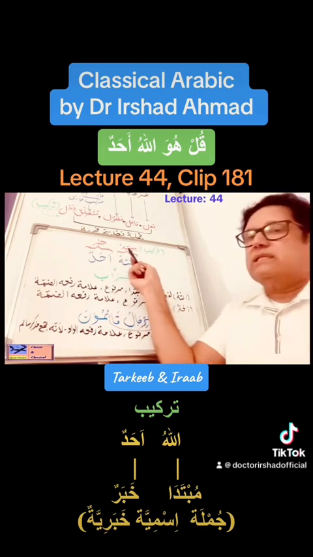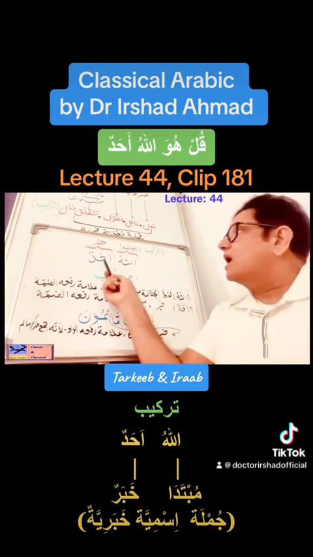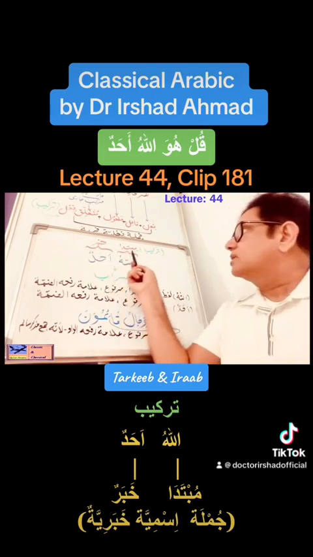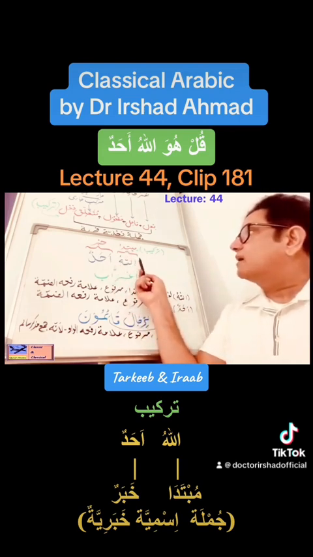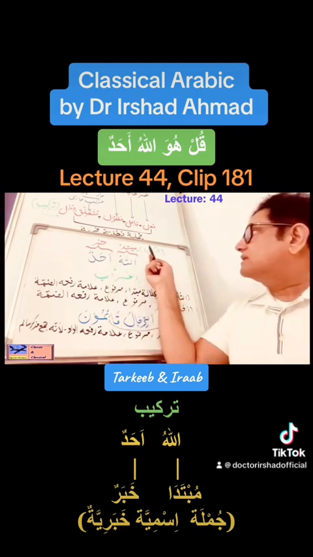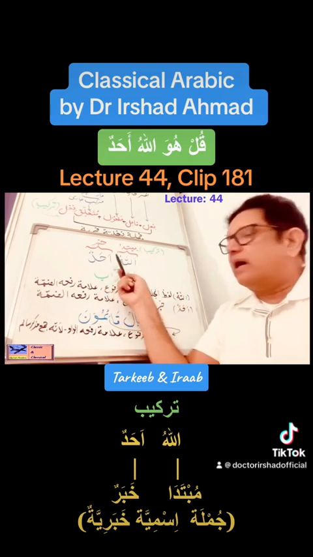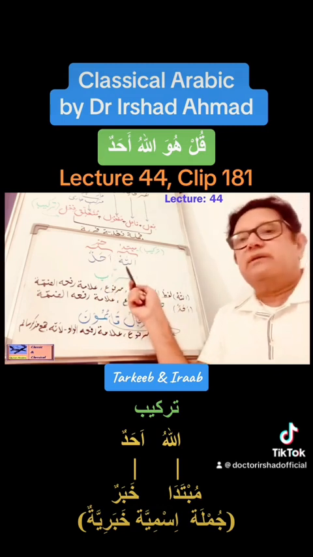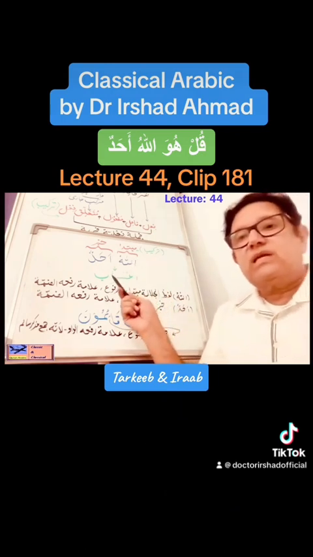So if we do its tarkib, Allah lafz jalala is our mubtada and ahadun is our khabar. So mubtada and khabar combine to make jumla ismiya khabariya, and this is our tarkib. So how we do or describe the i'rab of the small sentence, we'll have to answer those three questions.